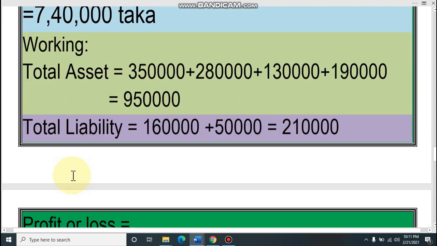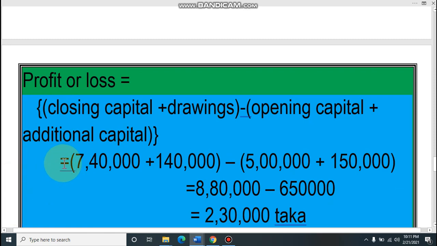Let's see the formula, dear student. At first, the formula of profit or loss. Look: closing capital plus drawing. The formula of profit and loss you have to memorize. Closing capital plus drawing. That means at first you have to write closing capital, then we have to add drawings, then minus opening capital plus additional capital. That means we have to add opening capital plus additional capital. Closing capital plus drawing minus opening capital plus additional capital. It is the formula of profit and loss. Dear student, you have to memorize this formula, then easily you can get these marks also.